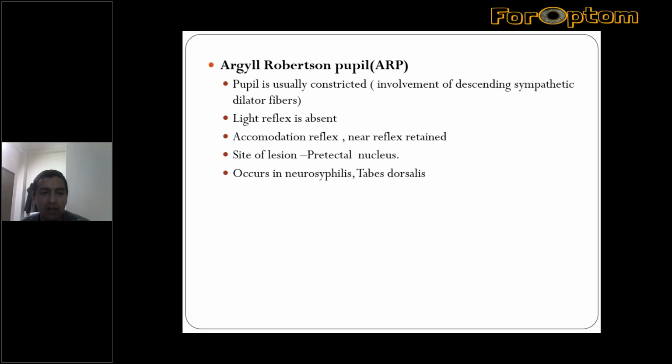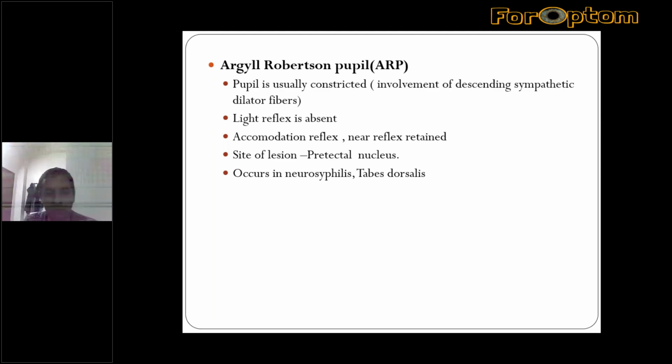This occurs if the lesion is at the pretectal nucleus.